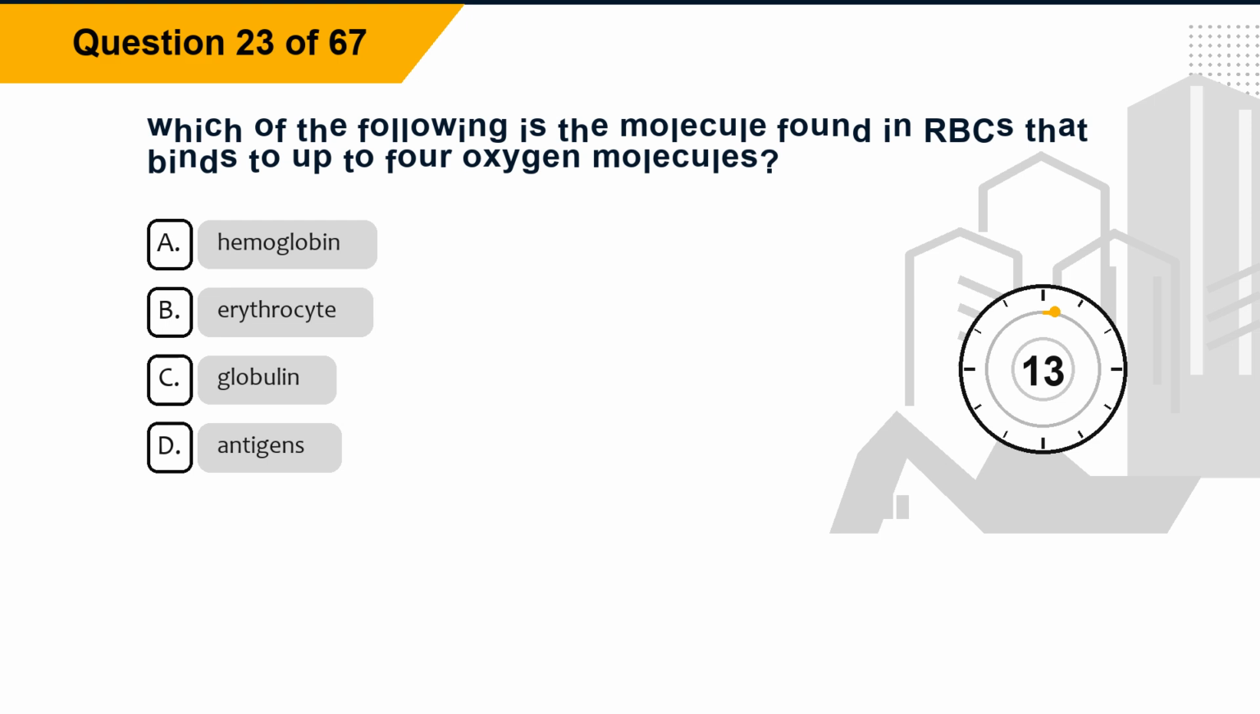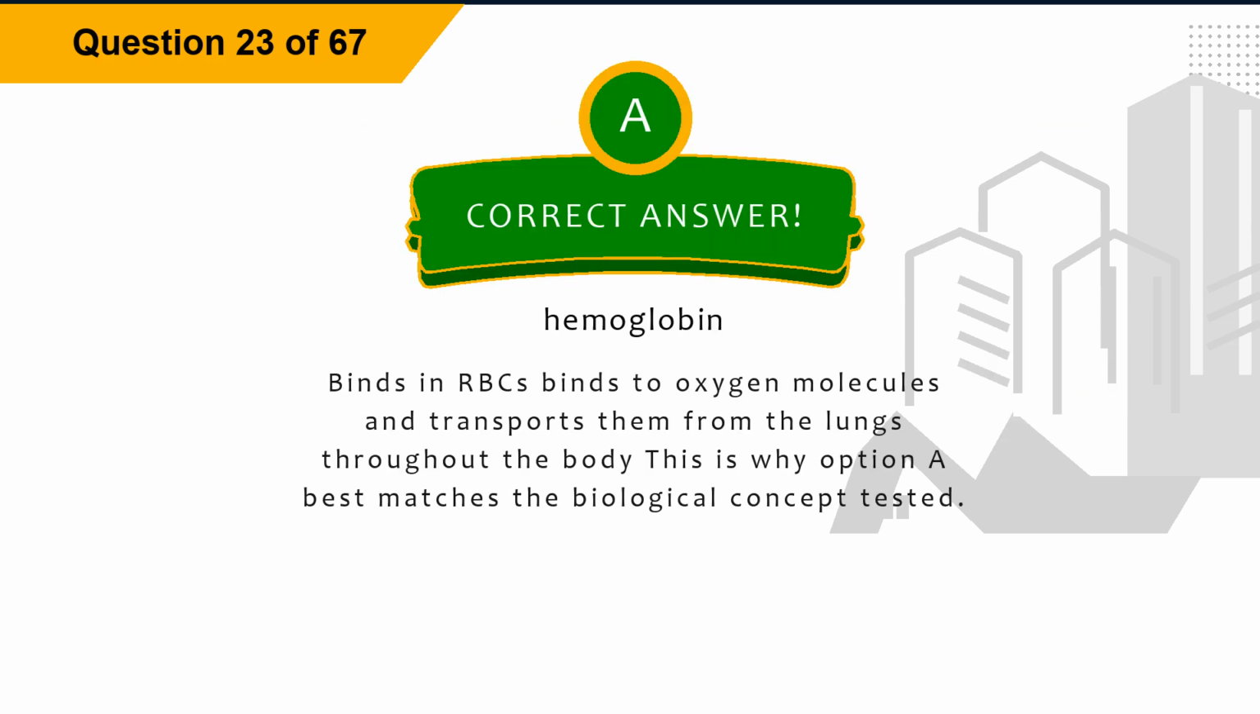Question 23. Which of the following is the molecule found in RBCs that binds to up to 4 oxygen molecules? Option A, hemoglobin. Option B, erythrocyte. Option C, globulin. Option D, antigens. The correct answer is option A, hemoglobin. Explanation. Hemoglobin in RBCs binds to oxygen molecules and transports them from the lungs throughout the body. This is why option A best matches the biological concept tested.